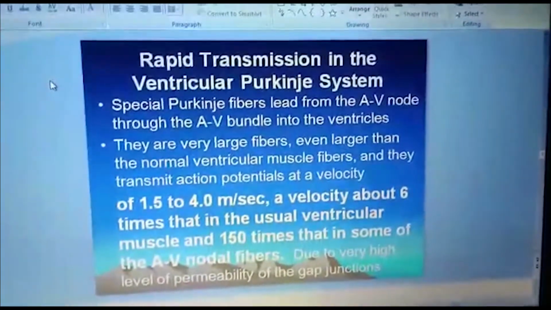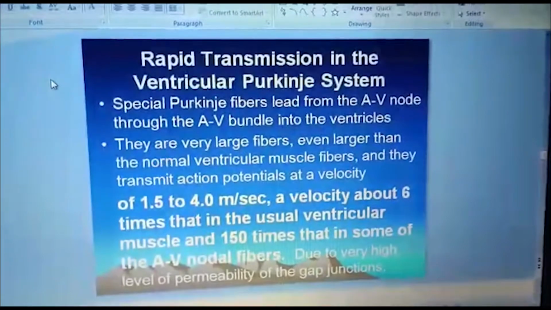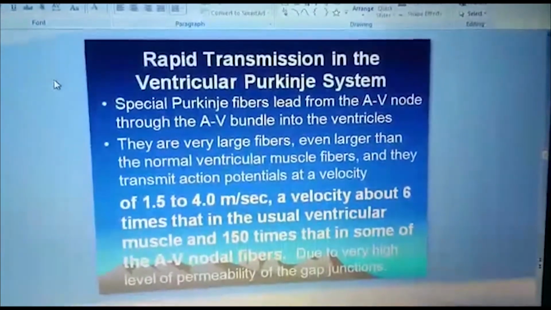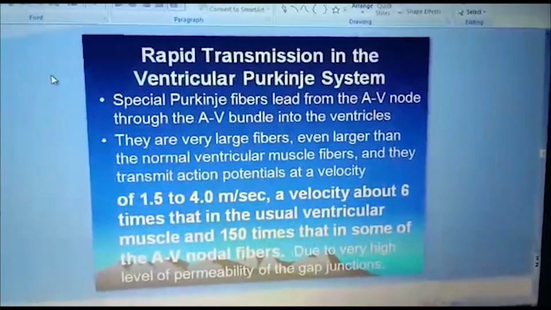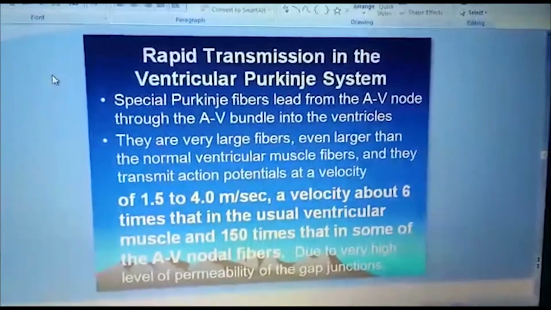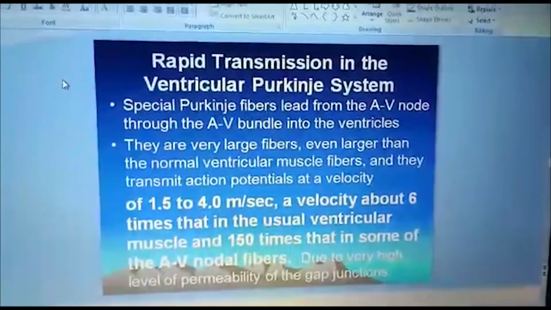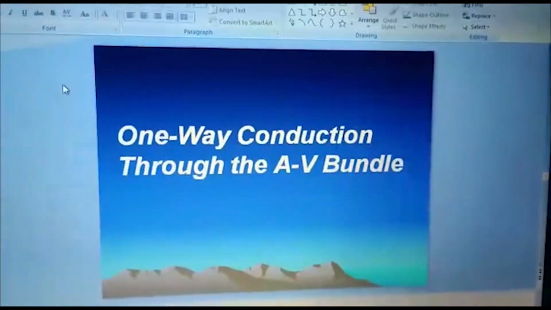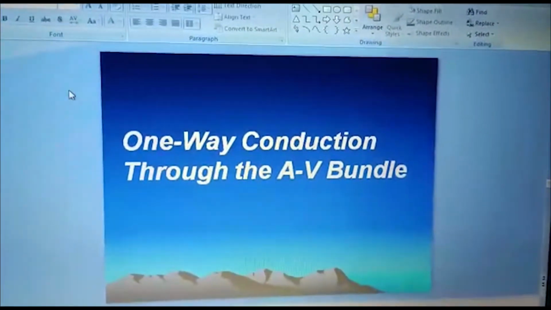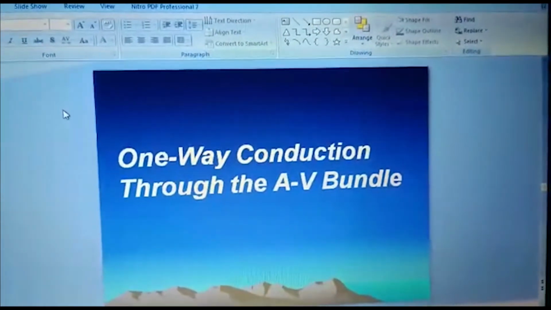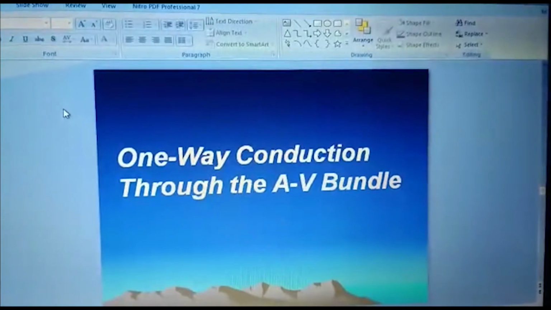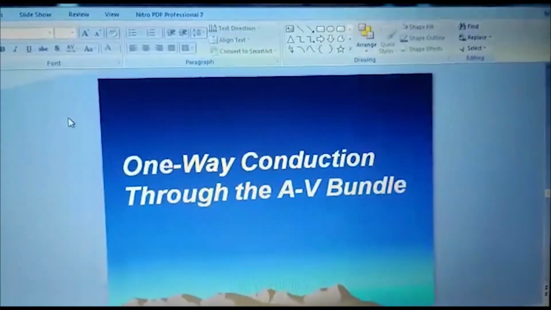So we can see that this ventricular Purkinje fiber system is responsible for very quick and prompt transmission of the impulse from the AV bundle to the last portions of the ventricular muscles. Conduction in the conduction system of the heart is one way. That is, once the conduction starts, it will always travel in the forward direction through the AV bundle.